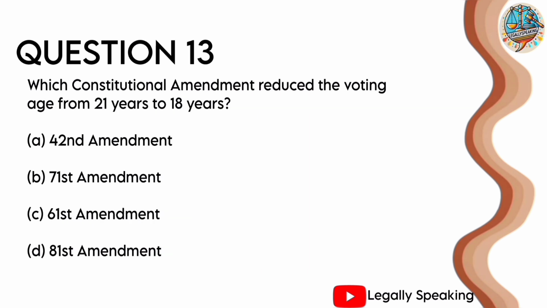Question number 13. Which constitutional amendment reduced the voting age from 21 years to 18 years? Option A, 42nd Amendment. Option B, 71st Amendment. Option C, 61st Amendment. Or option D, 81st Amendment.